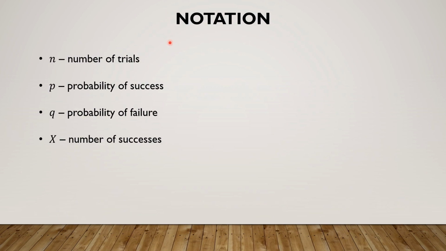The notation that I will be using in this presentation will be N for representing the number of Bernoulli trials, P for probability of success, Q for probability of failure, and X for the number of successes, and X here is the random variable. P, the probability of success, and X, the number of successes, are interlinked. If P is defined as the probability of success, then the number of successes must be the random variable X. That is, they are closely associated representations.